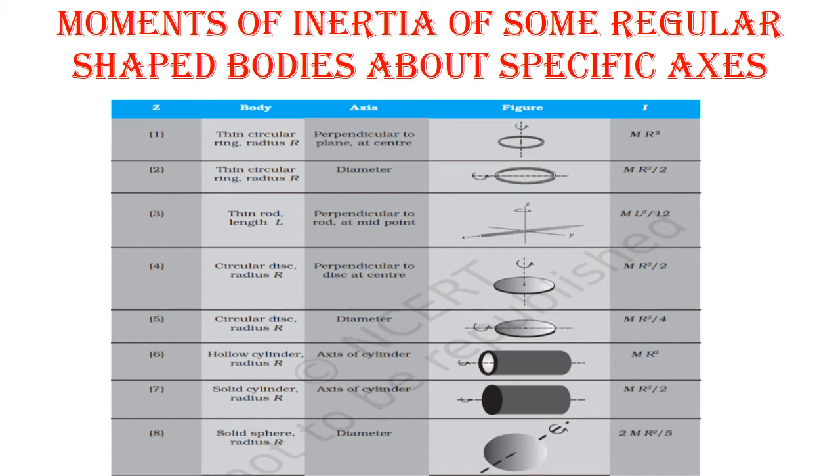Moment of inertia of a solid sphere whose radius is r about an axis passing through its diameter, or about its diameter, is 2/5 mr².